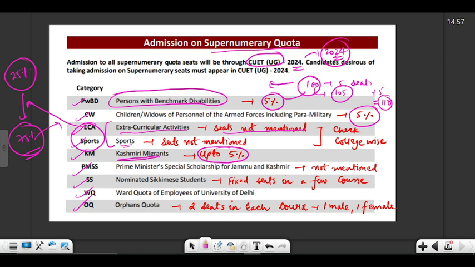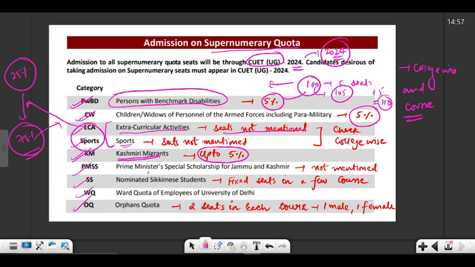Okay, if you look at the brochure, you will find the total number of seats reserved for each category mentioned, college wise and course wise. So they have given a list of all the colleges with all the courses and with all the seats reserved for a particular category, especially your person with benchmark disability, your CW, and your Kashmiri migrant category.